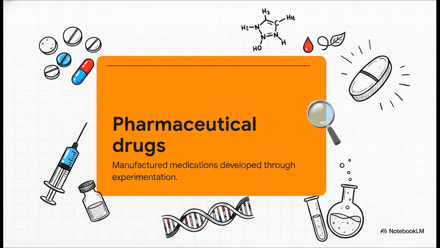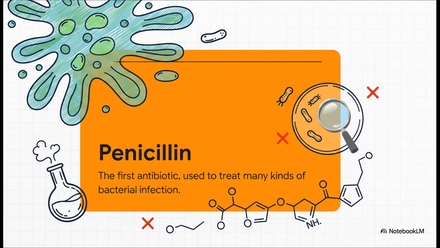We saw the extraction of insulin in the 1920s, which finally allowed patients to control diabetes, and the widespread availability of everyday painkillers, like aspirin, to help manage chronic pain. But listen up, if there is one single medication you absolutely must know for your exam, it's penicillin. Discovered completely by accident in some mold by Alexander Fleming in the 1920s, penicillin became the world's very first antibiotic. It was, and honestly still is, used to treat a vast array of bacterial infections that, before this discovery, would have pretty much been a guaranteed death sentence.